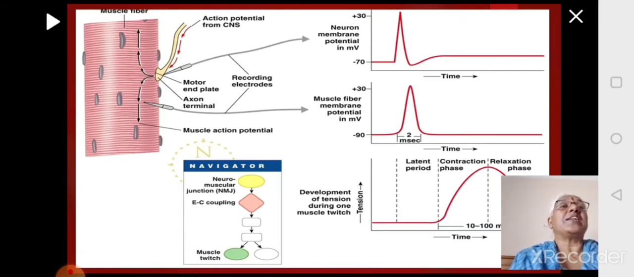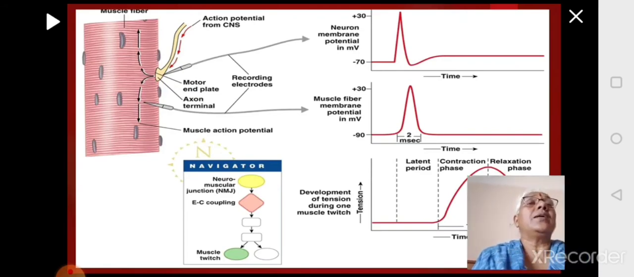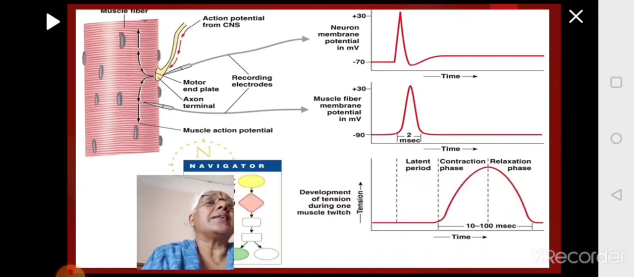Then action potential is generated in the membrane, and this brings about the contraction of the muscle. So when a muscle contracts, if you look at each contraction, you can see there are three phases. The first phase is the latent period. That is the period during which the muscle has received the stimuli and it is prepared for contraction. Calcium ions are released and tropomyosin will bind. Once it binds, contraction will start.